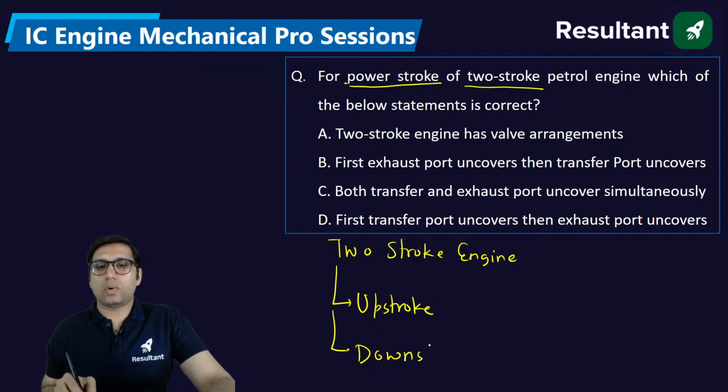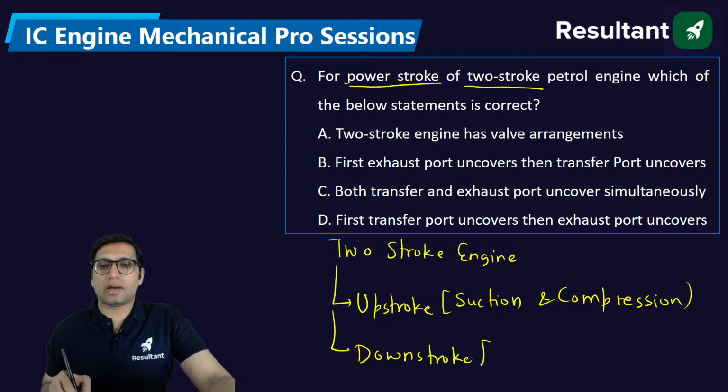In the upstroke, the engine performs 2 operations simultaneously: suction and compression. During the downstroke you will have expansion, which is the power stroke, and exhaust. These operations are done together.